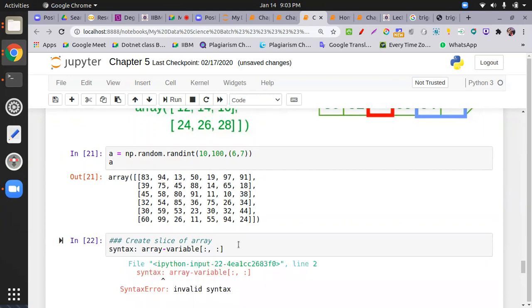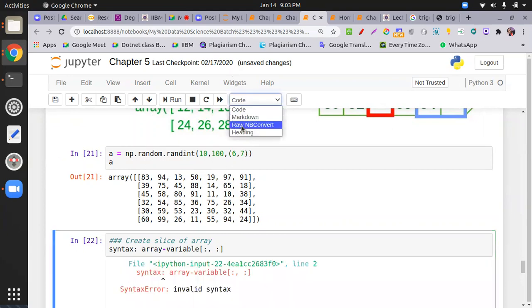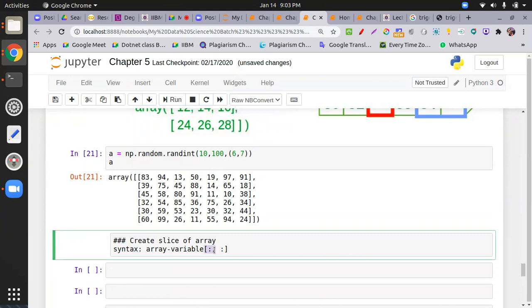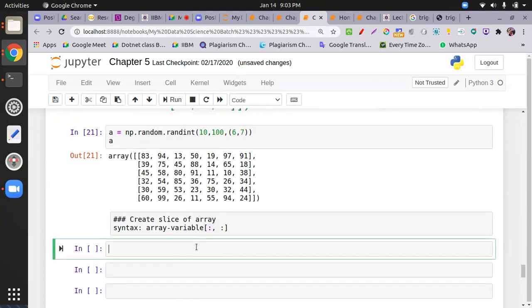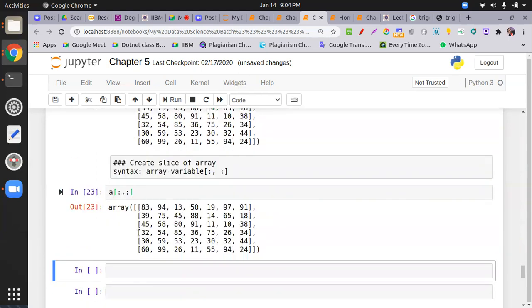Okay, so I have the slice operator. So how does the slice operator work? Check this one. Array variable a, then colon, comma, colon. This will explain from where to where you are going in the rows. So nothing mentioned means you are covering all the rows, so it will print everything.